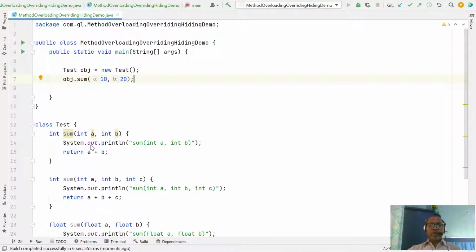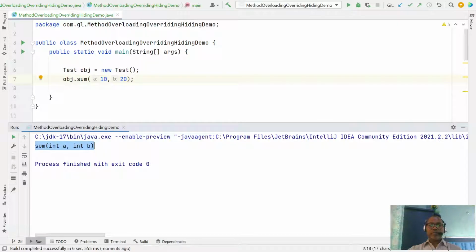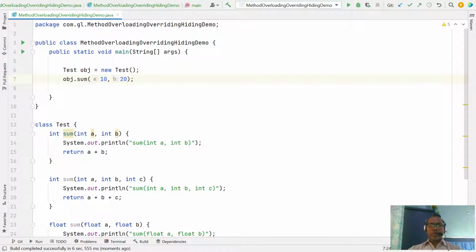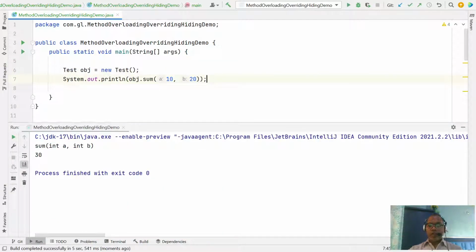Now it will invoke the sum of the two arguments. Same here, a plus b, or just make a return. Here you can say sout, and we get the result. That means now this object knows that we can invoke even the two-argument version with float numbers.